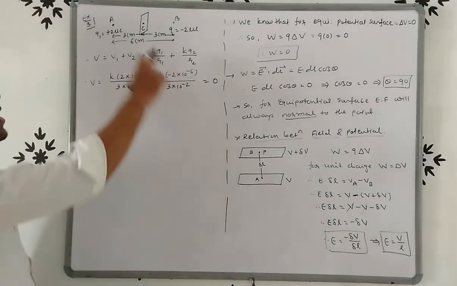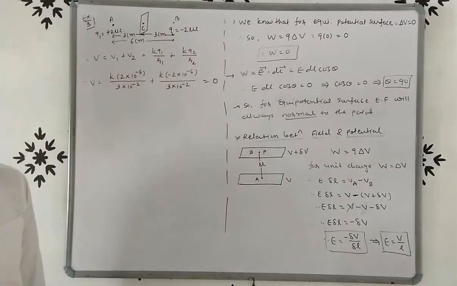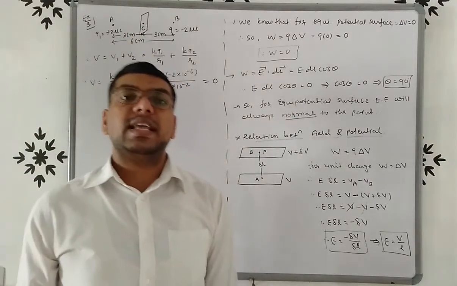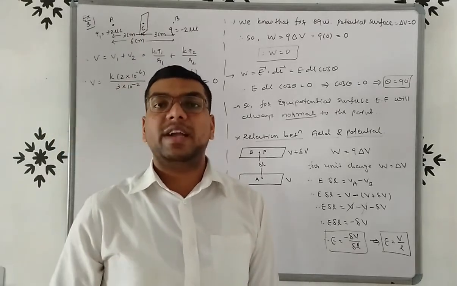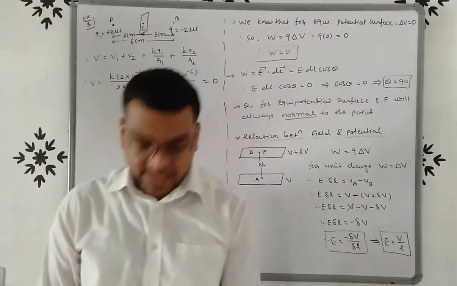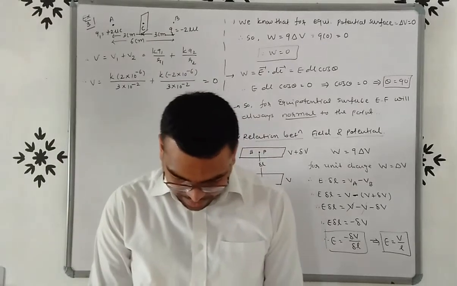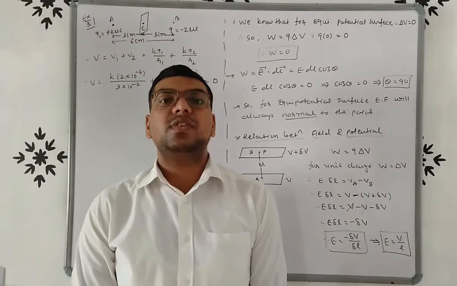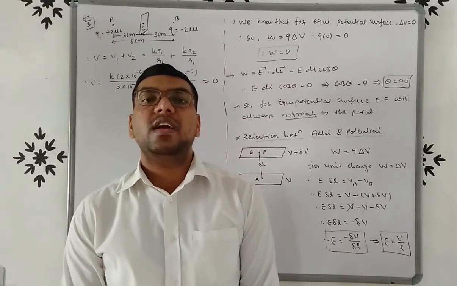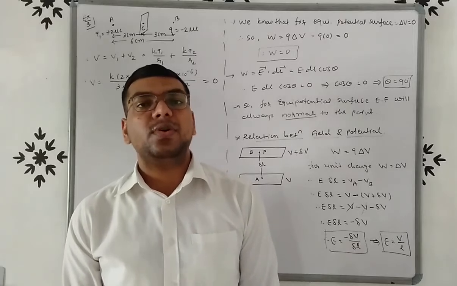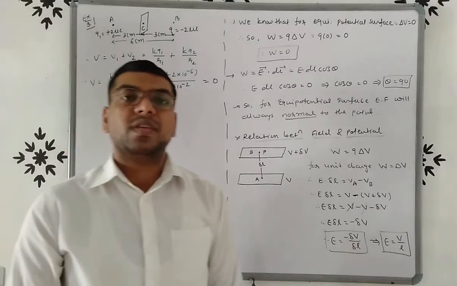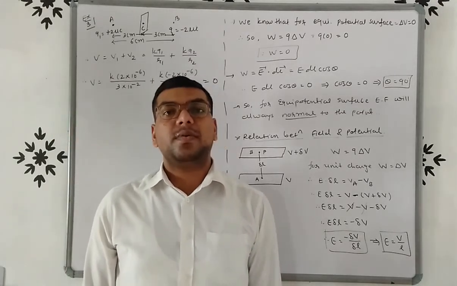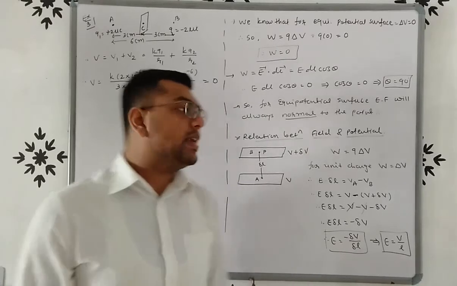We consider a point C between charge Q1 and Q2. So here at point C, total potential is 0. So we can say that the surface passing through point C is known as equipotential surface. Now second, what is the direction of electric field at every point on this surface? We know that the direction of electric field will always be from positive to negative, right? So the answer will be like this. The direction will always be from positive to negative.